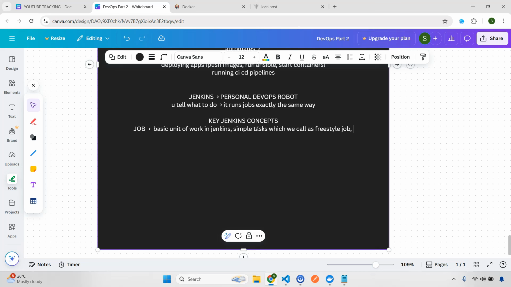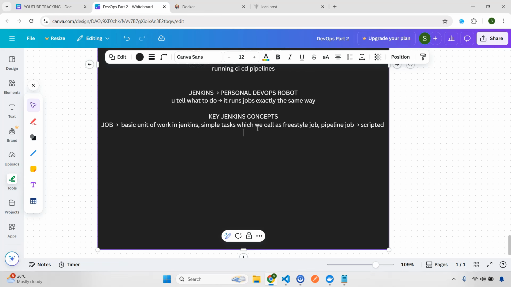Now definitely a simple job will not do each and everything, right? So you need to have something else. That is called a pipeline job. A pipeline job is for when, for example, you have to build your MERN application. You have a lot of steps, and using a simple task or freestyle job, you can't achieve that. So in that case, you need a pipeline job, which you can consider as scripted. You mention all the steps and it will follow each and every step and do the job for you. An example I already mentioned is building your MERN application.